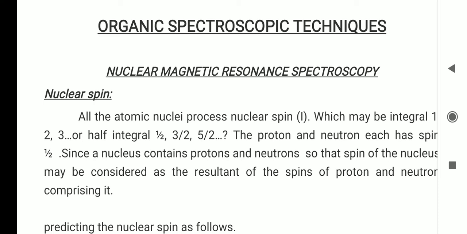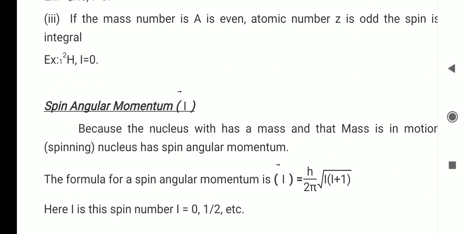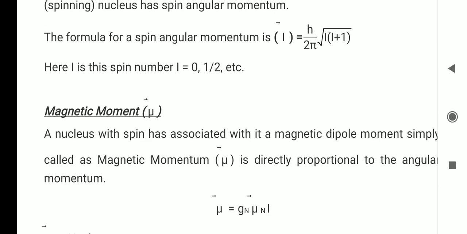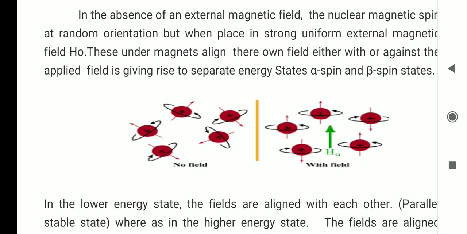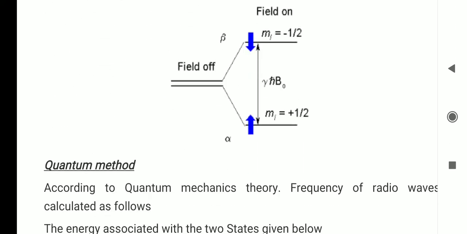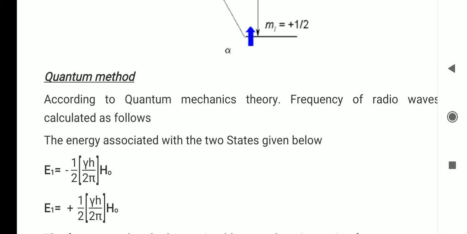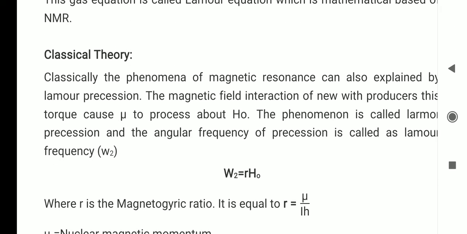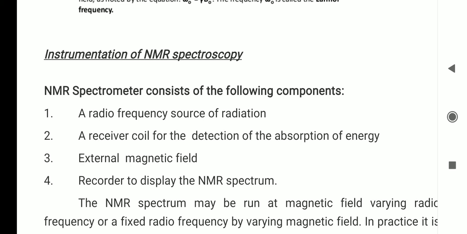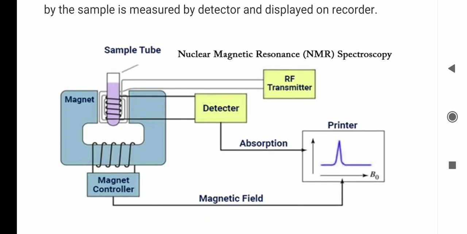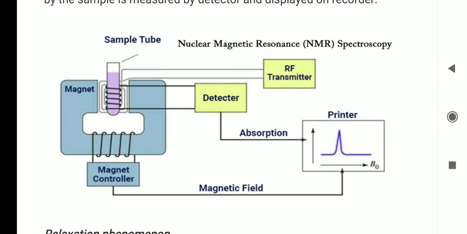In the previous video we clearly discussed the basic principle of NMR spectroscopy, including nuclear spin, angular momentum, magnetic moment, and the basic principle involved in NMR spectroscopy with the help of two methods, that is the quantum method as well as the classical method. The instrumentation of NMR spectroscopy was also discussed in the previous class.